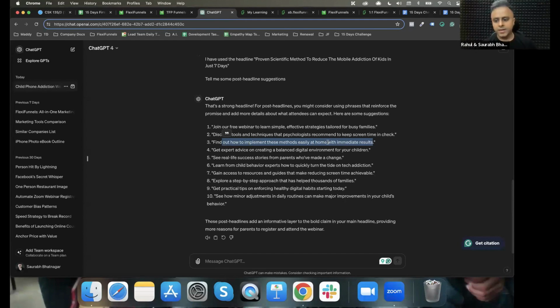So this is something, if you will see, which is very powerful. Why? Number one, you can do it easily. So easy is a big word, something I can do easily at home. So I don't need to go outside, with immediate results. And this is where people want immediate results. So I'm giving them something which is easy to implement right from their home, and it's giving them immediate results. So this is something which is good, right?